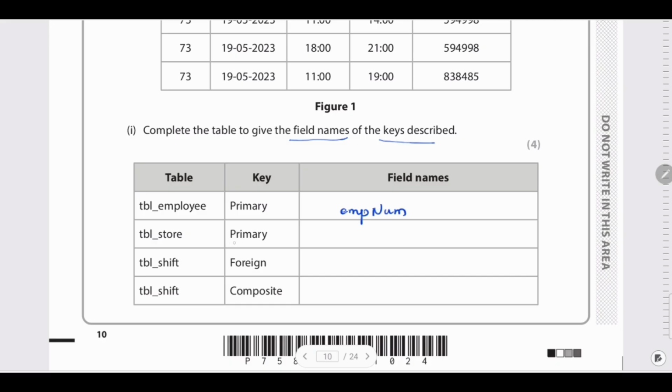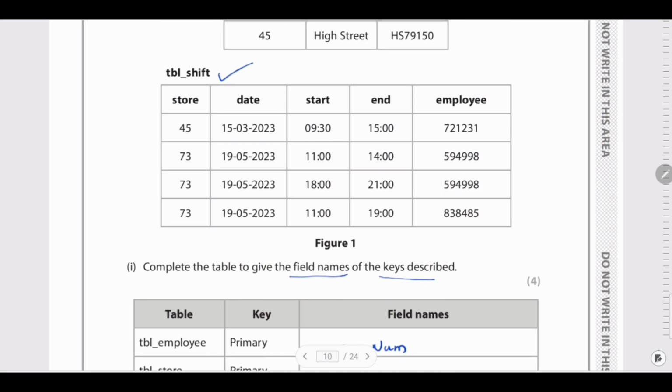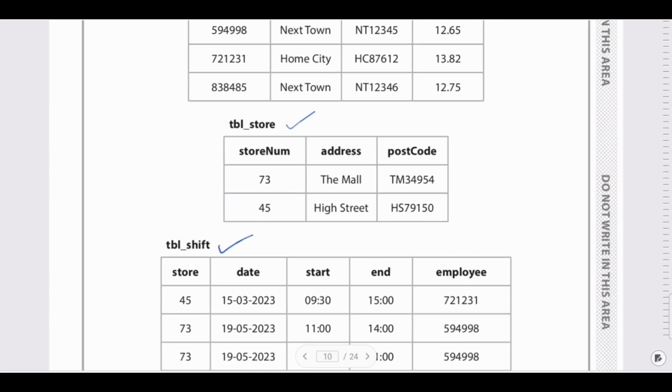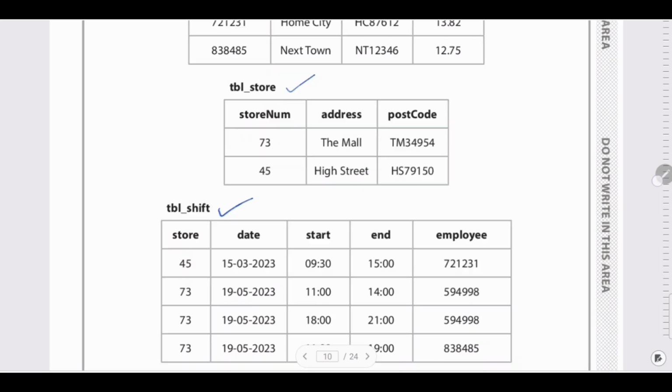Next is table store, and we need to figure out the primary key from the table store. So table store is here. Here the address again can be the same, the postcode can be the same, but the store number will be different. So let us go for the store number as a primary key.